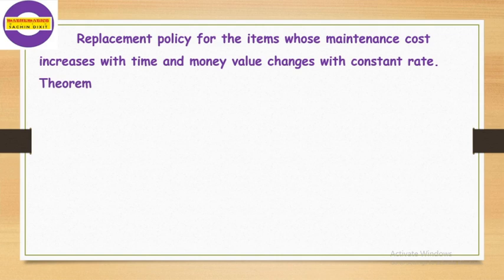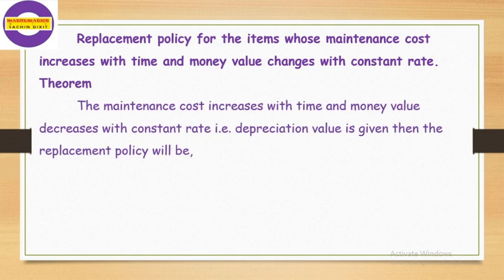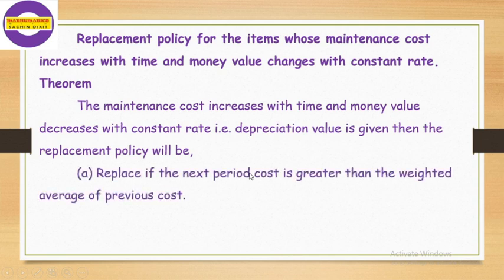Theorem. First we state the replacement policy. The maintenance cost increases with time and money value decreases with constant rate. That is, depreciation value is given, then the replacement policy will be: replace if the next period cost is greater than the weighted average of the previous cost.